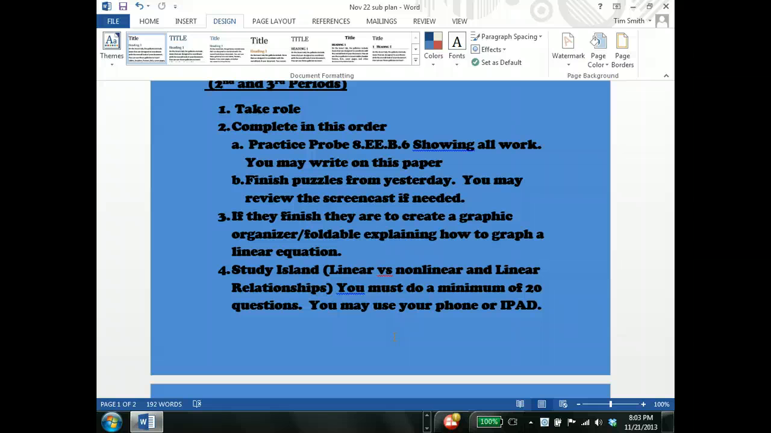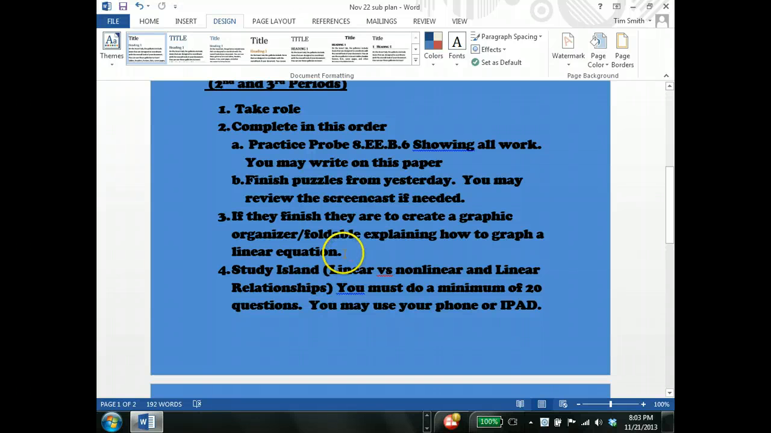If you happen to finish that, you can do your Study Island. Linear versus nonlinear is one assignment. Linear relationships is the other. You must do a minimum of 20 questions. Again, you can use a phone, iPad, computers, to be able to complete that. I do want to go back and talk about the graphic organizer, as this has to be neat and in order, and use color. Do not rush through this, and don't be sloppy.